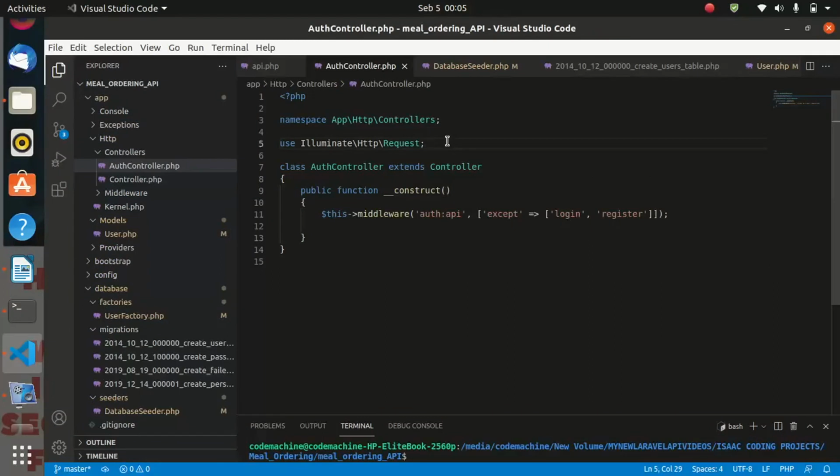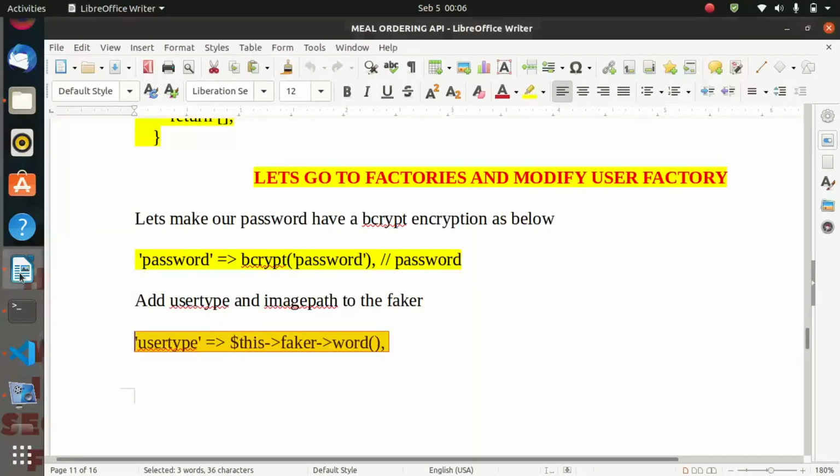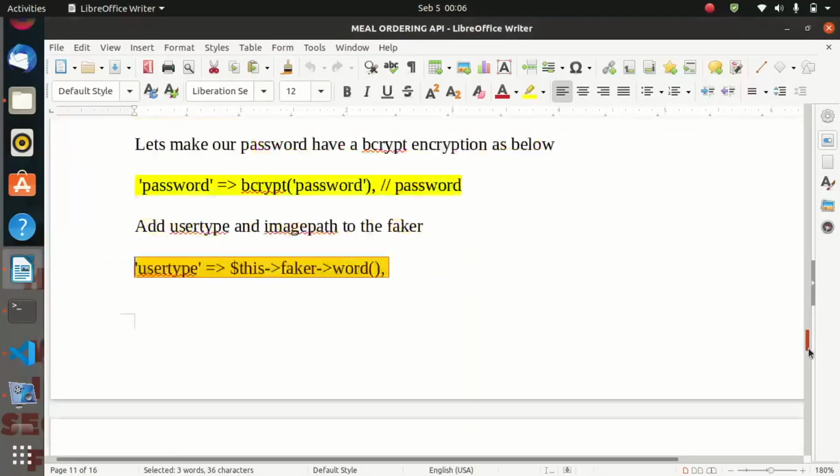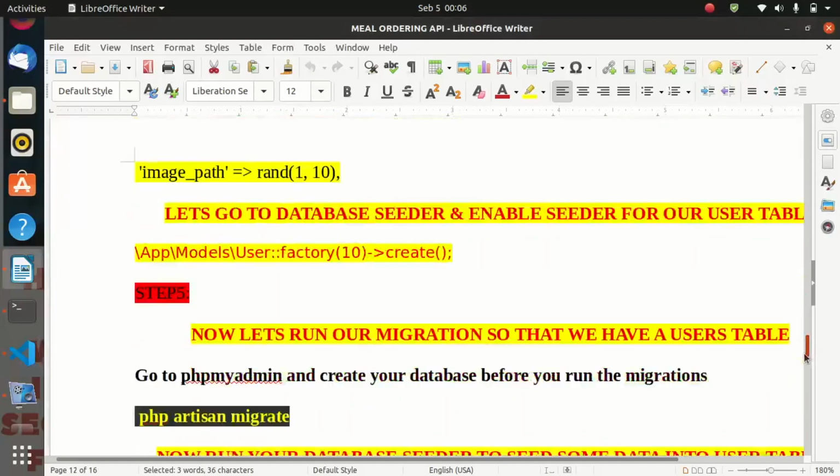For the auth controller, okay, we implemented this middleware. We must go ahead and implement the guard. So let us first work on the auth controller, then we migrate.